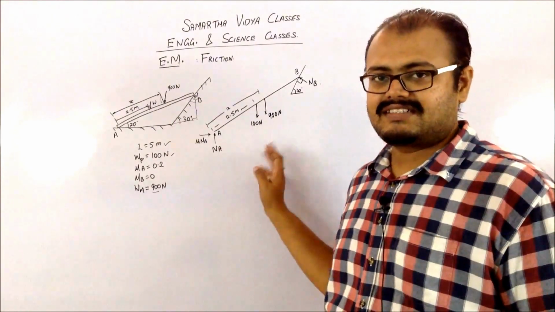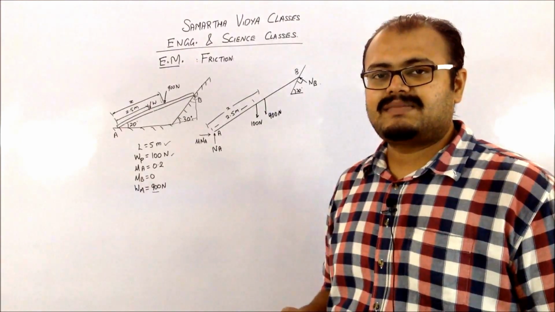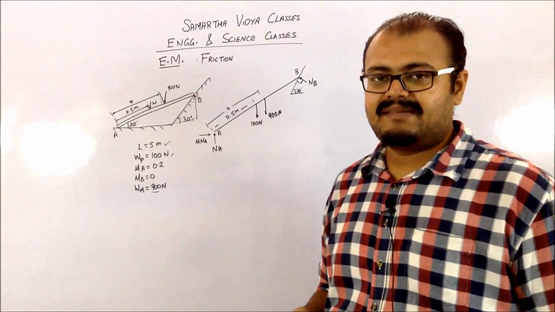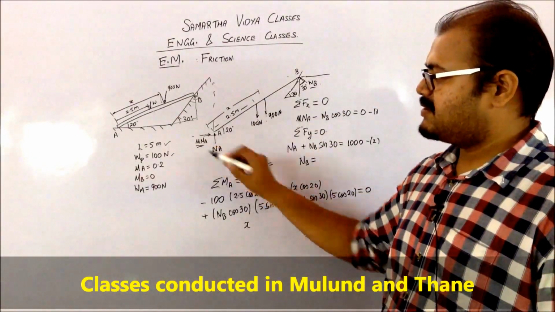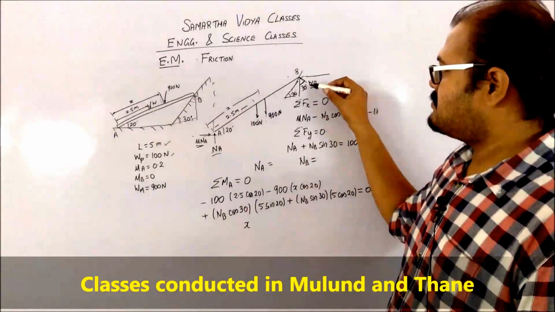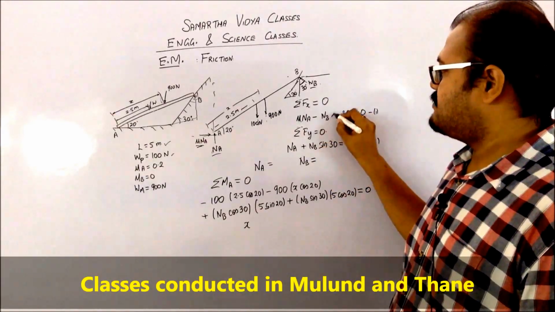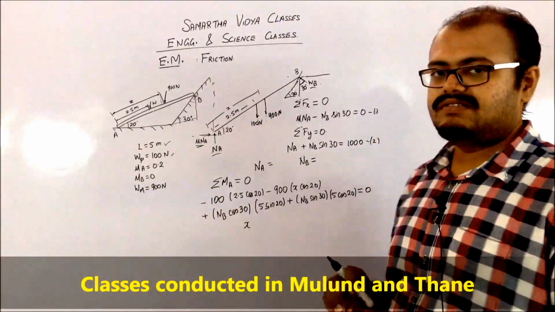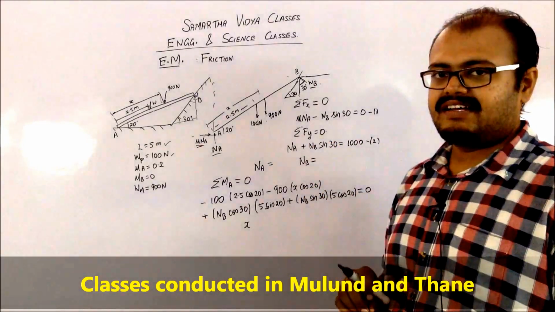And since we have the distances also in this case, we can have the summation Fx, summation Fy and summation M equations. Going for the summation Fx equation, it's going to be mu Na, which is going in the positive x axis, and the component of Nb, which is going to be Nb sine 30, which is equal to 0. Next, going for the summation Fy equation.